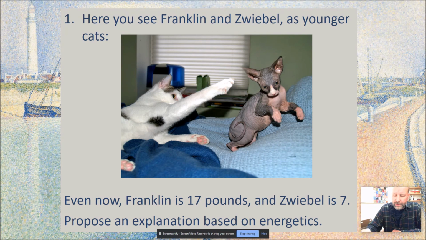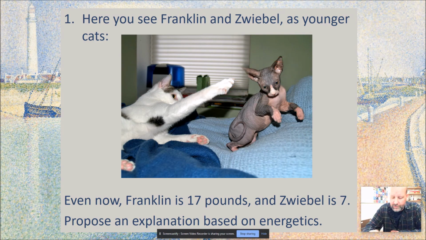So this is Franklin and Zwiebel. Zwiebel is a hairless cat. Franklin is 17 pounds. Zwiebel is 7. Why? Based on energetics, but based on what we've been talking about, why is this cat so much smaller? They probably have fairly similar diet too. So pause the video, see if you can answer that.